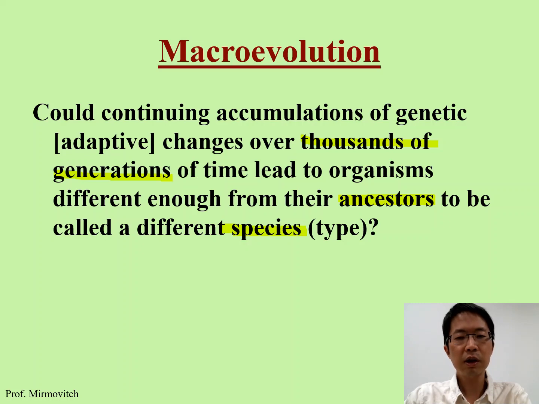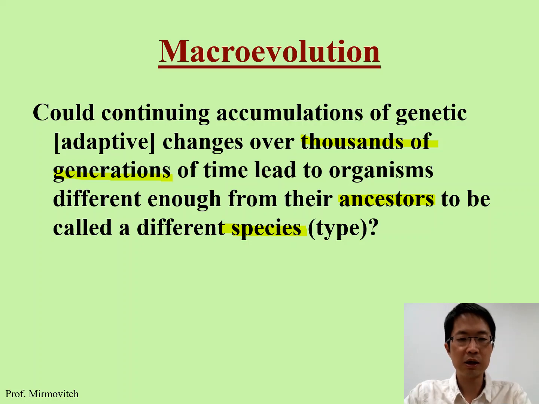So we will look at this type of macroevolution. Macroevolution basically is to say that if all animals, all living organisms on this earth, we all have one common ancestor, but after thousands of years, thousands of generations, the changes in the gene will so-called lead to the development of different species.